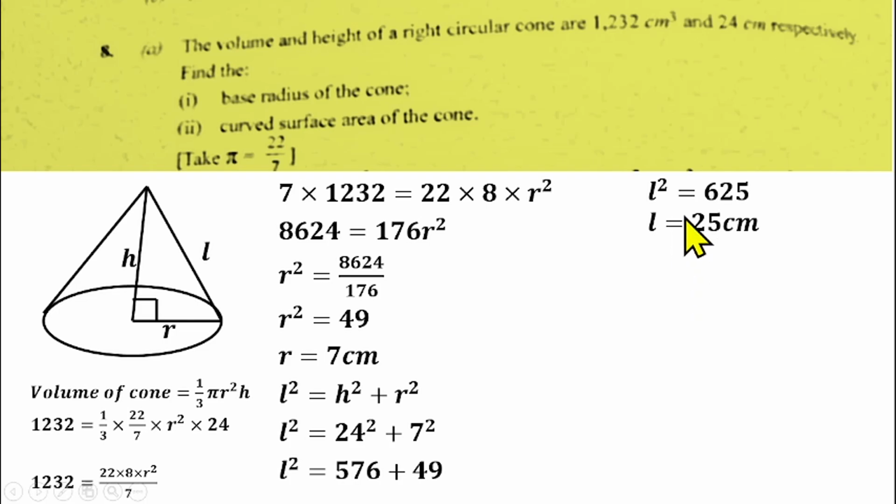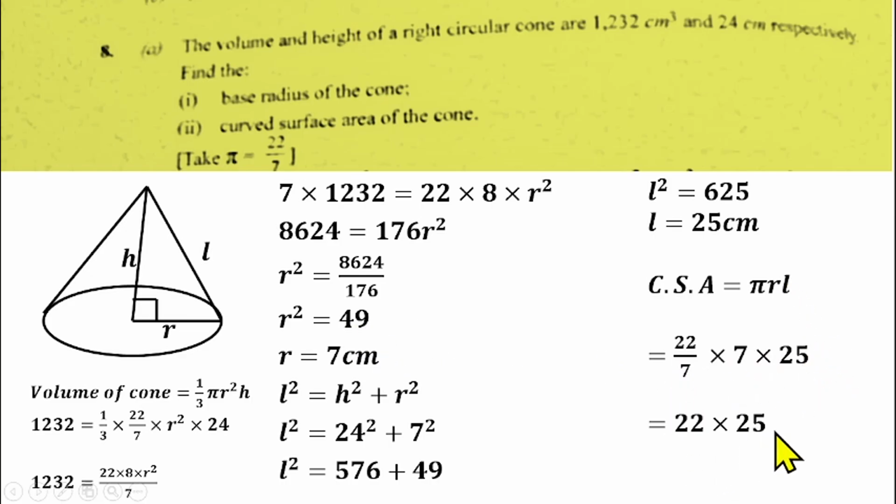So take the square root of both sides. L will be 25 centimeters. So the slant height of the cone is 25 centimeters. The curved surface area of a cone is pi rl, which is why we're finding the slant height in the first place. If you substitute the values, we have 22/7 times radius 7 times the slant height 25. 7 will take care of 7. We have 22 times 25. That will give us 550 centimeters square as the curved surface area of the cone.